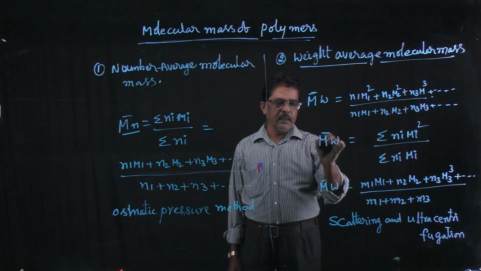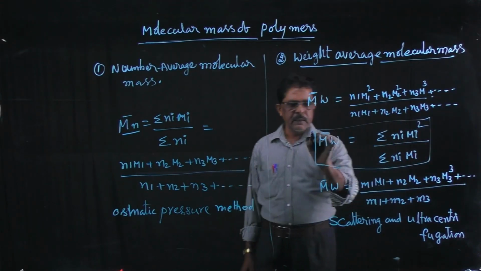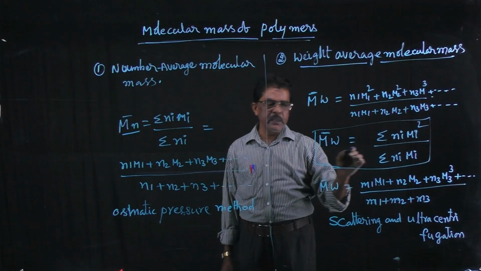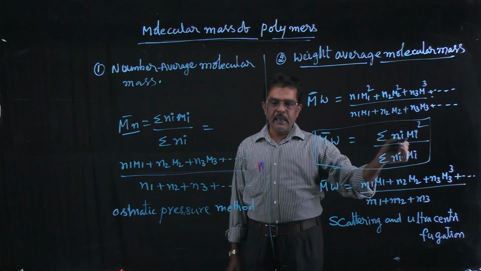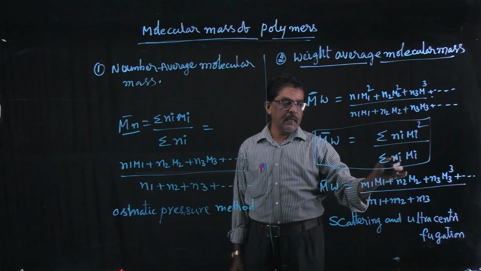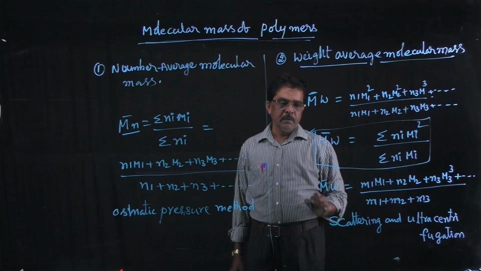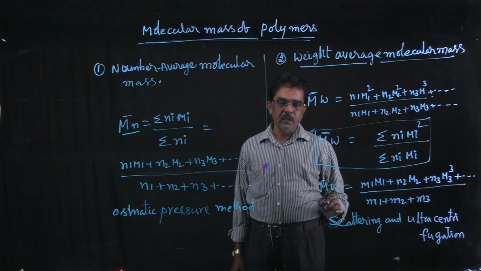So finally we will get our required formula: M̄w is equal to sigma Ni Mi² by sigma Ni Mi. This is the way to calculate the weight average molecular weight of a polymer.